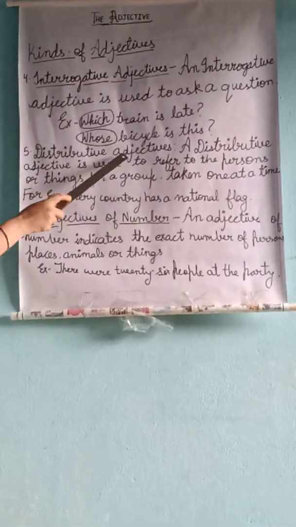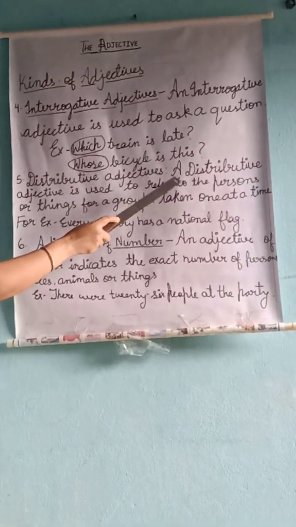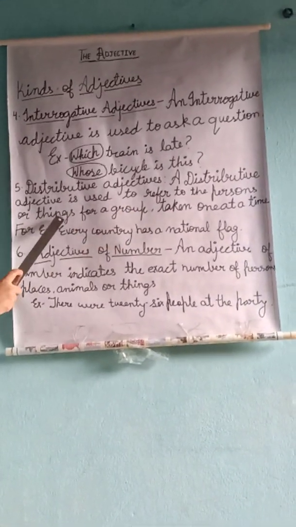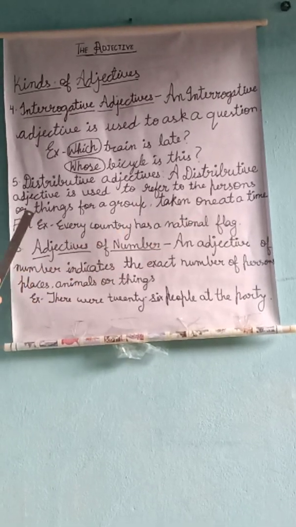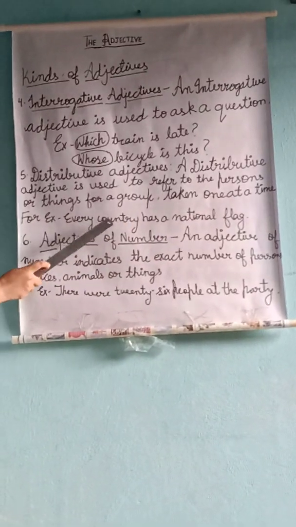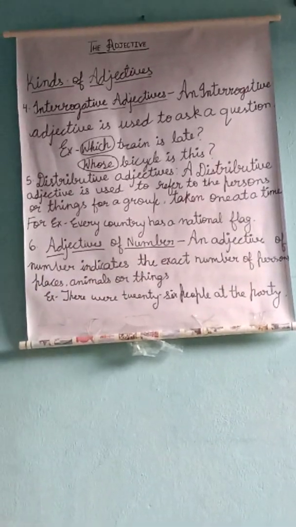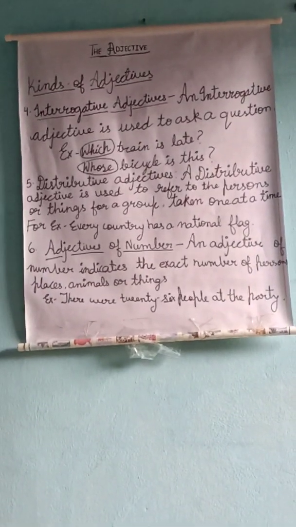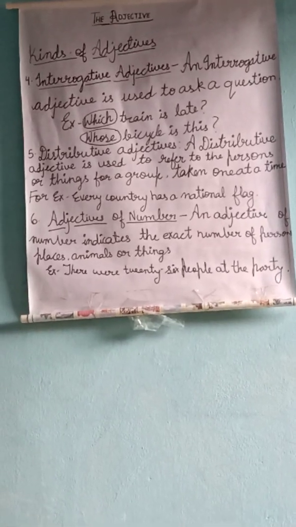Fifth is distributive adjectives. A distributive adjective is used to refer to the persons or things of a group taken one at a time. For example, every country has a national flag. In this sentence, the word every indicates each country has its national flag.